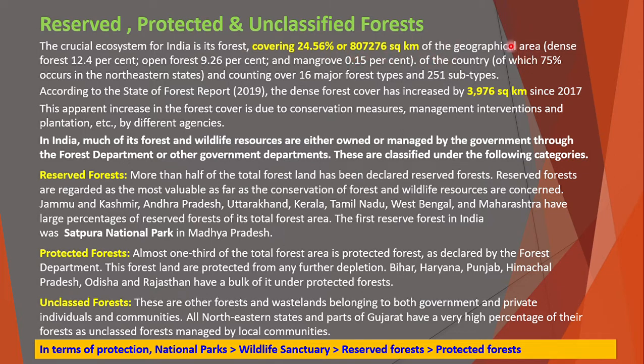In this area, dense forest is 12.4%, open forest 9.26%, and mangrove is 0.15%. Of this forest, 75% occurs in the northeastern states, counting over 16 major forest types and 251 subtypes.